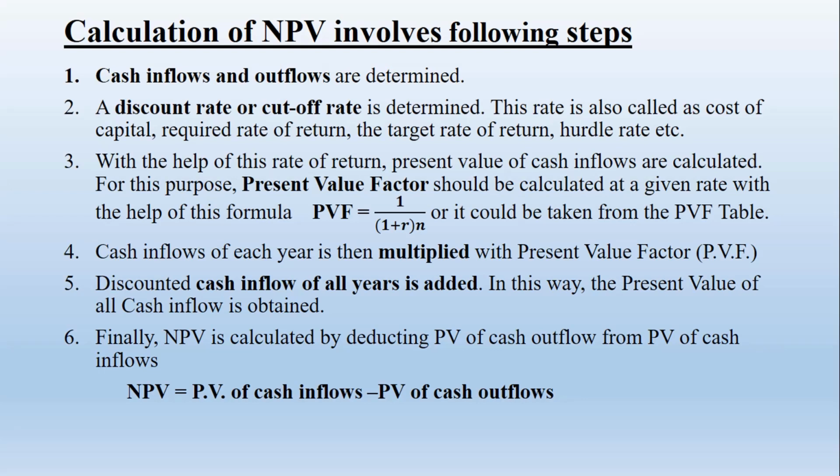So this is the method I have already discussed. You need cash flow. This NPV does not depend upon the accounting profit. You have to first calculate cash flow, cash inflow and cash outflow both. Then you need a hurdle rate or cutoff rate or discount rate. After having the discount rate and life of the project, you go to the PVF table and find out the PV factor, and then you multiply cash flow with the PV factor and add all the discounted cash inflows, and then subtract the present value of cash outflow. You will get your NPV.